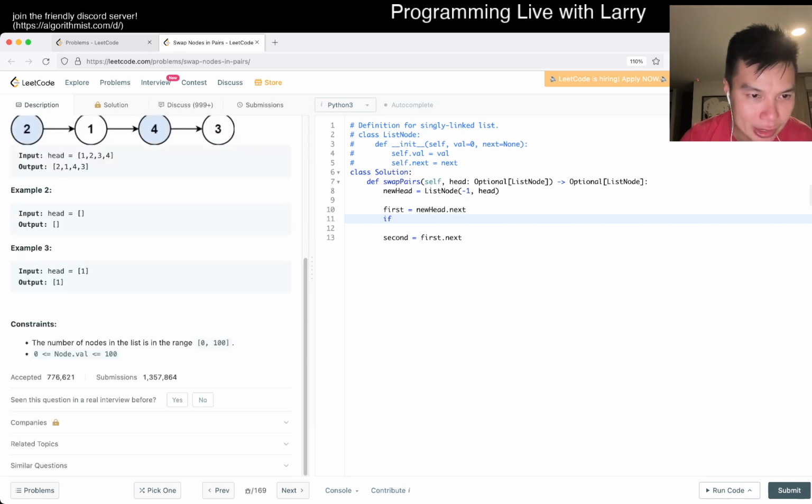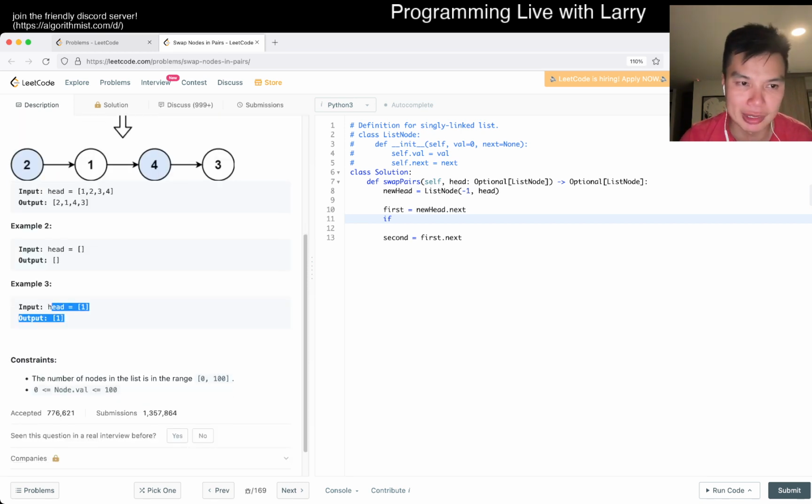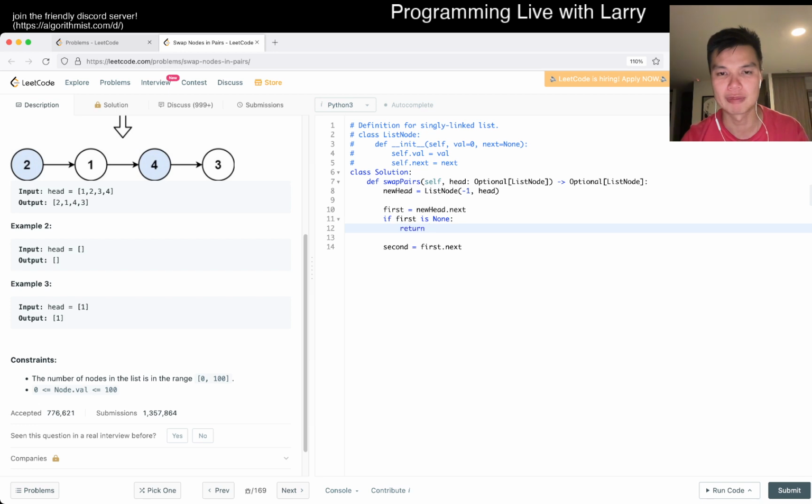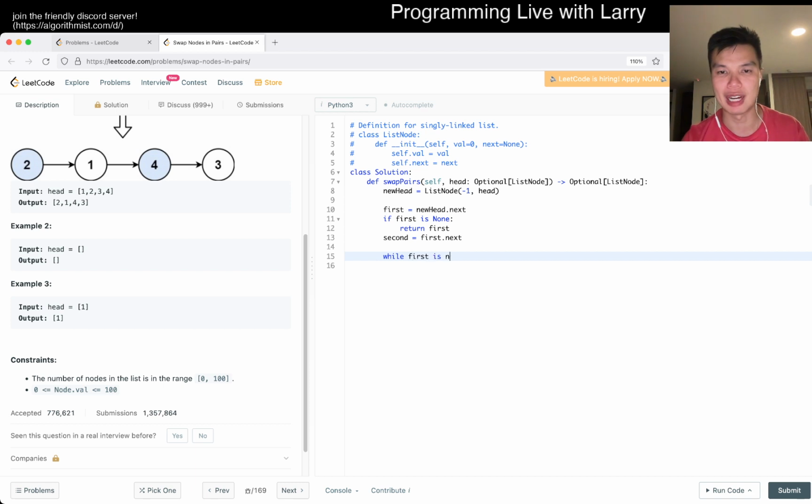Will this always have an even number of nodes? I guess not, actually. Definitely not. So if first is none, then we just return none, which is first. And then now we go while first is not none and second is not none.